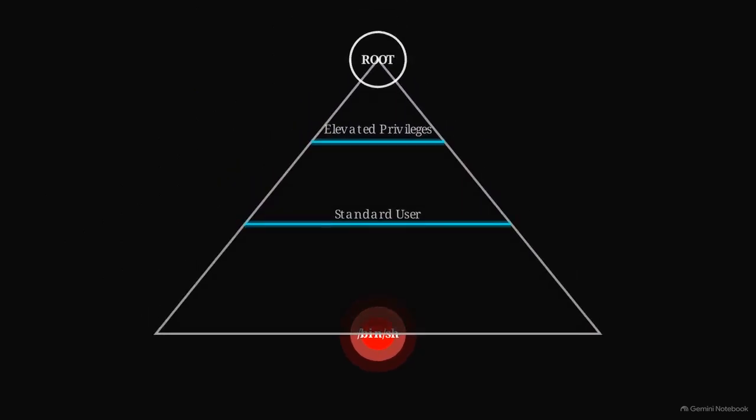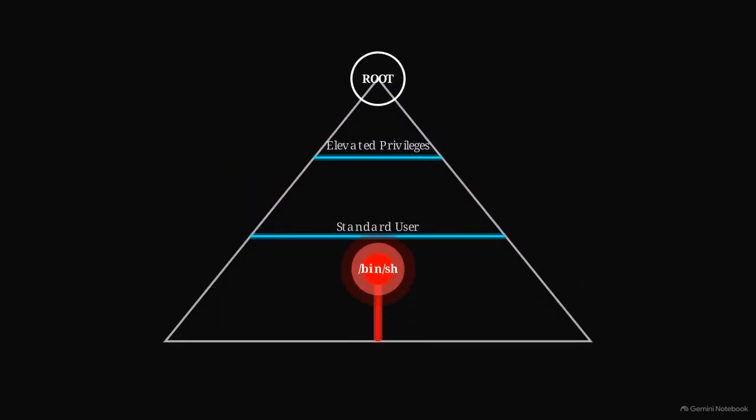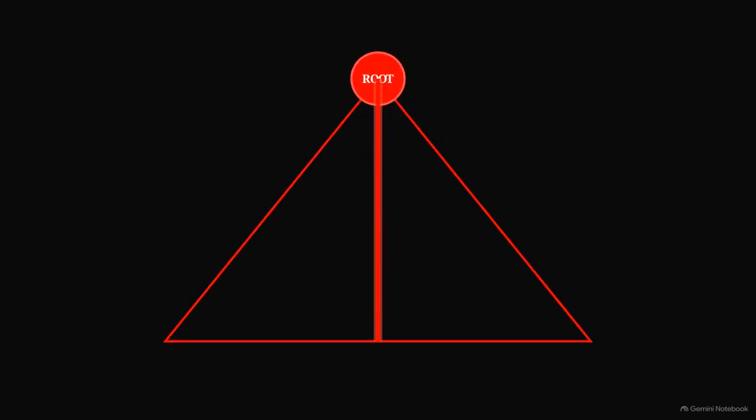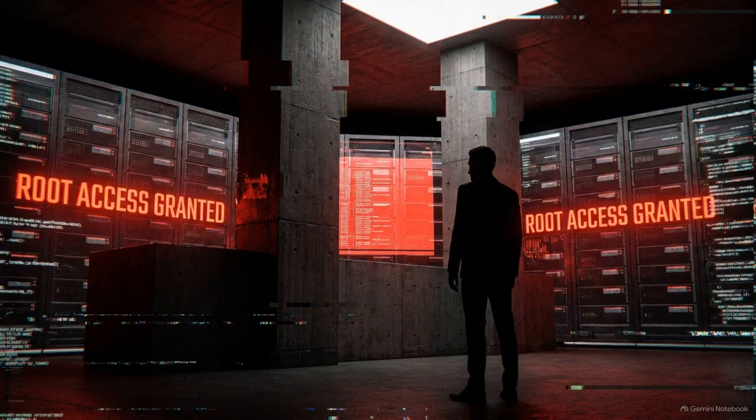Because find runs with root's authority, when Dark Knight uses that -exec flag to launch /bin/sh, the system spawns a new terminal shell, inheriting root status. This is vertical escalation. Within seconds, Dark Knight has jumped from a restricted shell to total system authority. A single misconfiguration on one utility file renders other security measures on the system irrelevant.